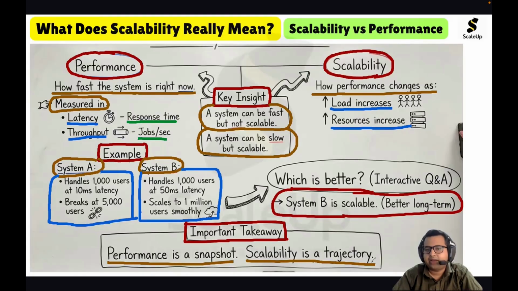Performance is the current state of the system, like right now, how fast the system is. Scalability has to do with the long term. It is like a trajectory: as the load increases, how the system behaves. So performance is a snapshot, scalability is a trajectory.